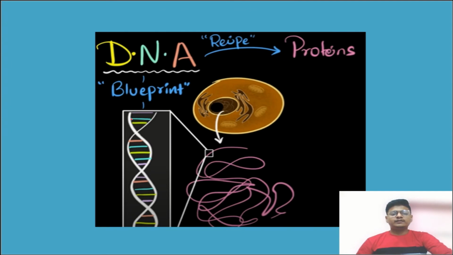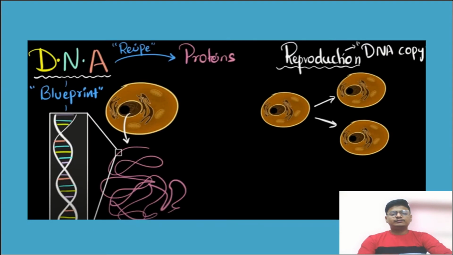This is the blueprint of this DNA, thread-like structures, and this DNA becomes protein, okay, and when this protein is transferred to two different cells, it is never the same. It is never a copy of itself, okay. It looks similar, but it is not the same, okay.